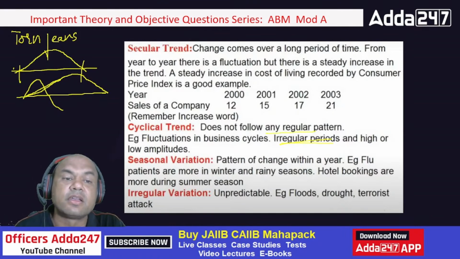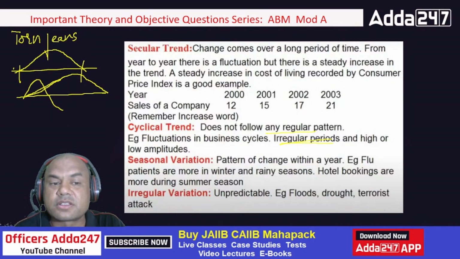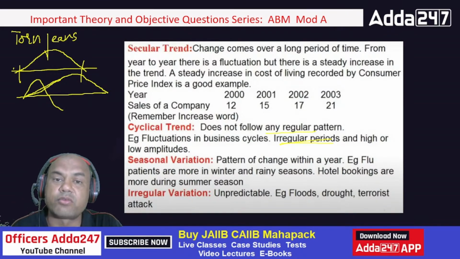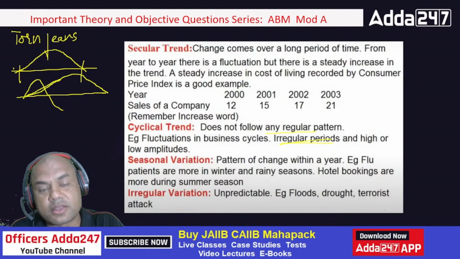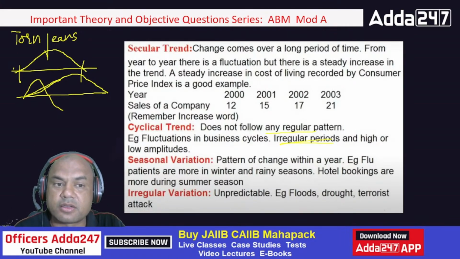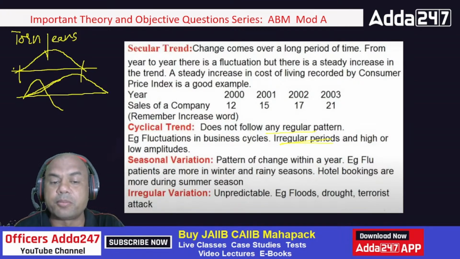You can't say that torn jeans will last for 5 years or 10 years, or Facebook will remain for 5 years or 10 years. Every fad or every liking, every movement will have its own death, but you can't tell when it will die or when it will grow, isn't it? So irregular periods, high or low amplitudes.